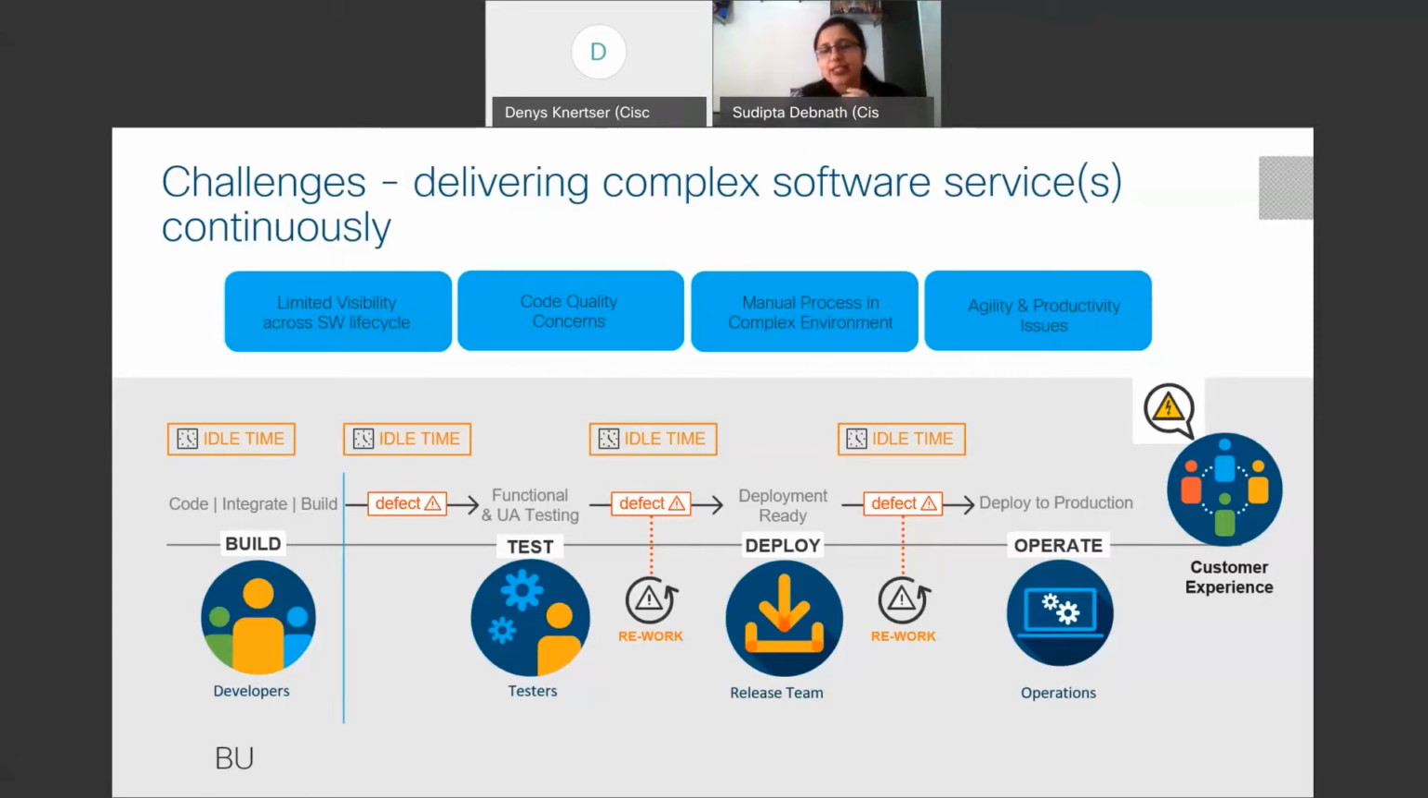Now, when it gets to the customer side as a full-fledged deliverable as a service, most often the issues we face are agility and productivity issues. Sometimes we miss the deadline, or whatever we deliver is not up to the quality. So in this particular presentation, we came up with a solution for how faster delivery can happen.